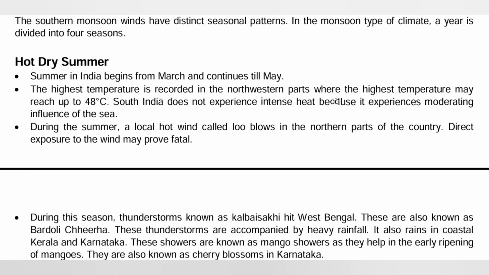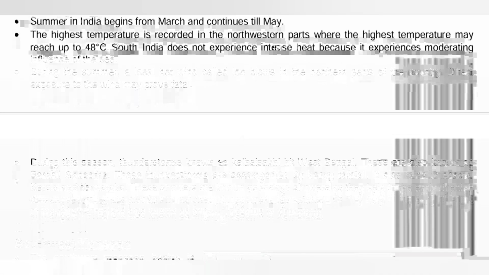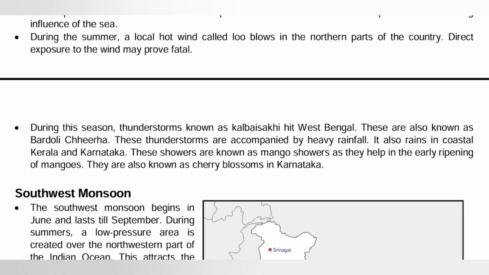India has the highest temperature recorded in the northwest part of India, reaching 48 degrees Celsius. The south does not experience intense heat because it experiences the moderating influence of the sea. During the summer, a local hot wind called Loo blows in north India. Direct exposure to the wind can prove fatal. During the season, a thunderstorm known as Kaal Baisakhi hits West Bengal. They are also known as Bardoli Chheerha. I'm sorry if I pronounce it wrong. These thunderstorms are accompanied by heavy rainfall.